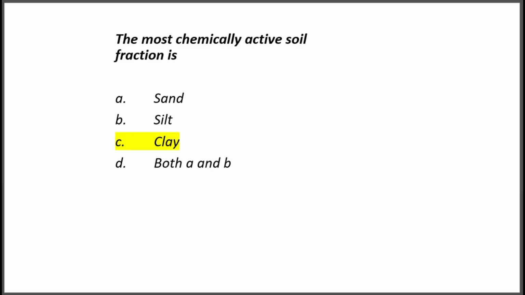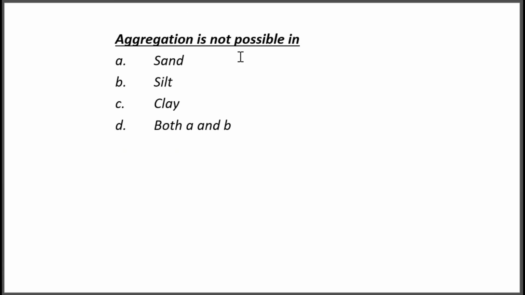The next, aggregation is not possible in: sand, silt, clay, both A and B. Correct answer, both A and B. In sand and silt dominated soil, aggregation is not possible, while in clay aggregation is possible.